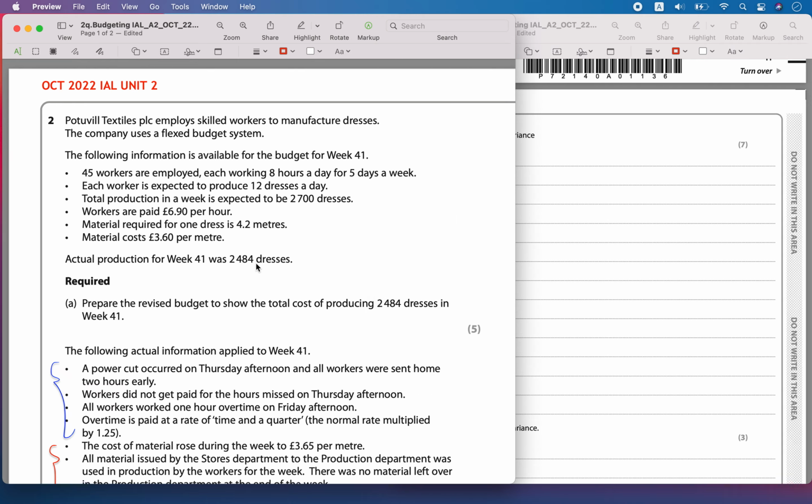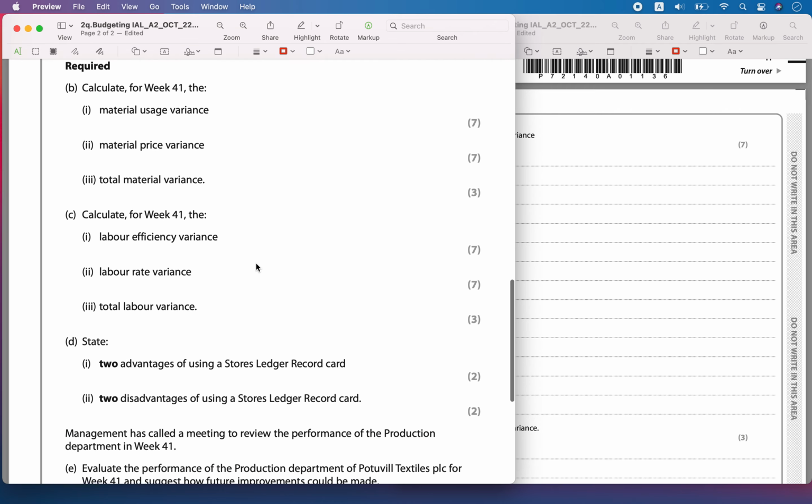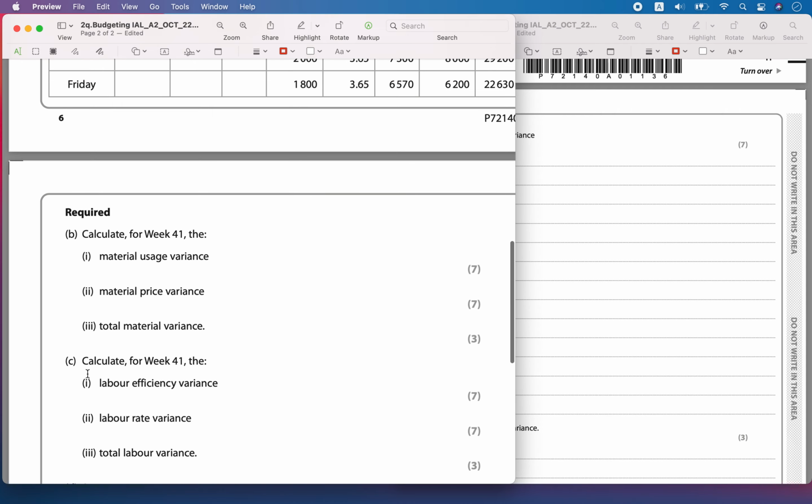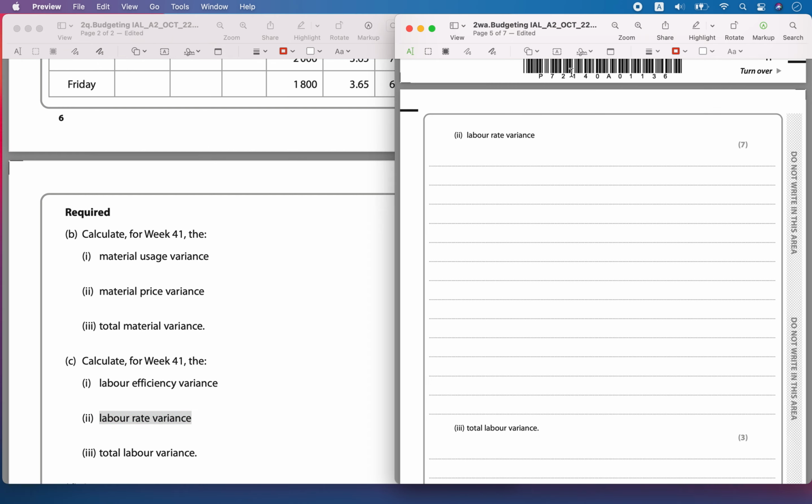Hello, today we are solving October 2022 IAL Unit 2, question number 2, part C. In that part, subpart 2, labor rate variance. What is the budgeted?